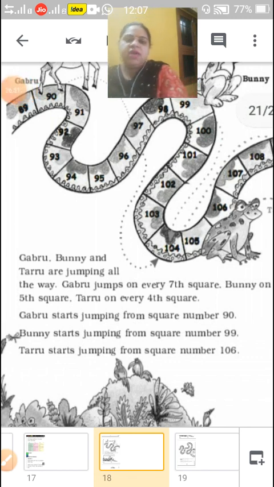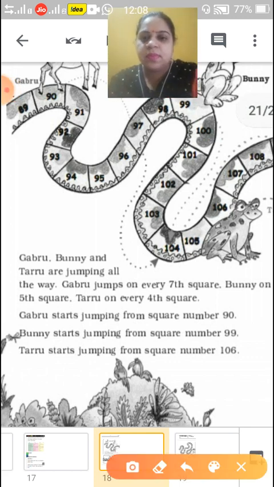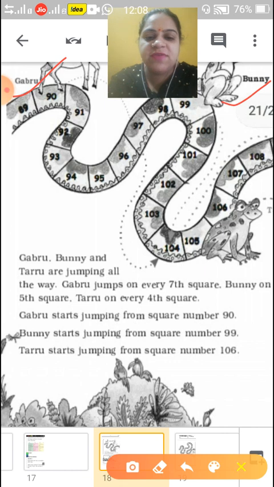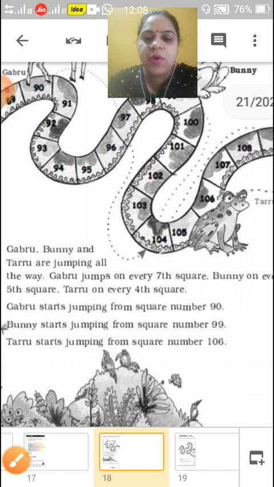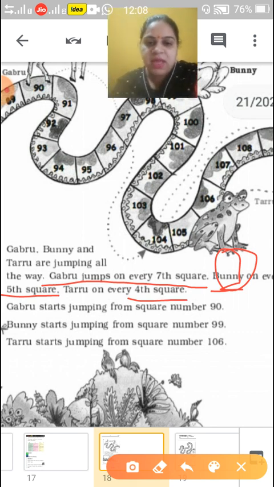Now children, here are some jumping animals like Gabru, Bunny, Taru, and all are jumping this way. Gabru jumps on every 7th square. Bunny on every 5th square, and Taru every 4th square. Gabru starts jumping from square number 90. He starts from 90.